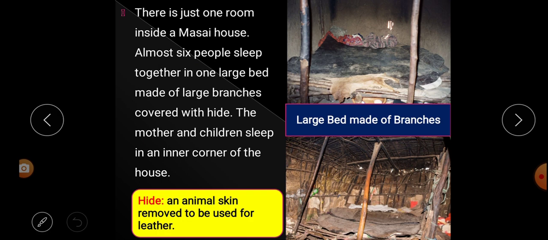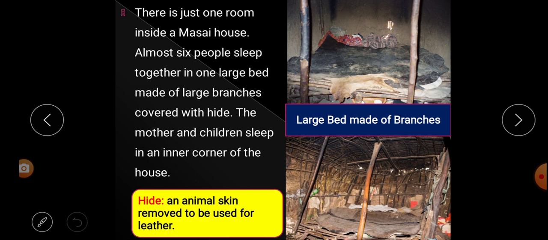Next, the mother and children sleep in the inner corner of the house. So, mother and children, where do they sleep? They sleep in the inner corner. See, this is the outer corner and this is the inner corner. So, in the inner corner, who sleeps? Mother and children. So, in this paragraph, what do we learn?